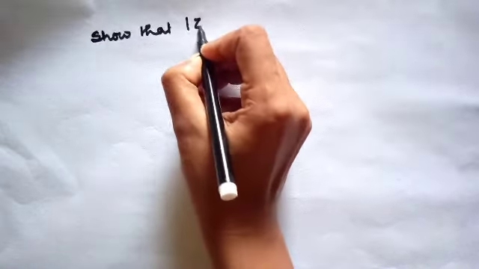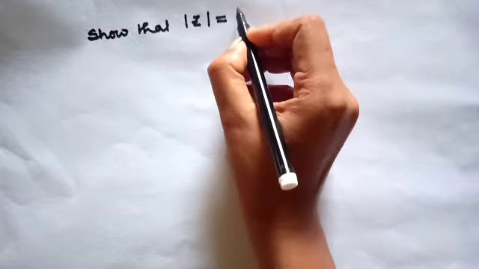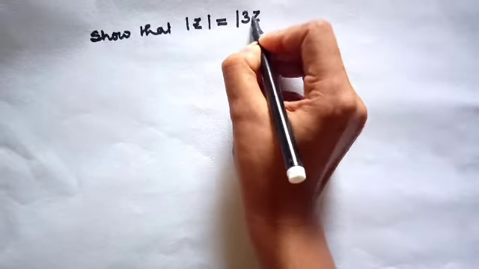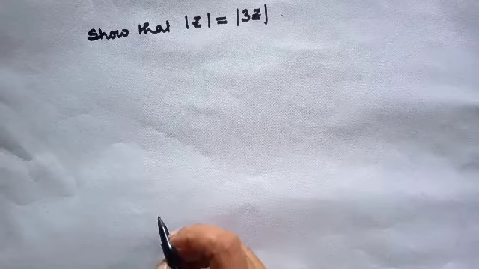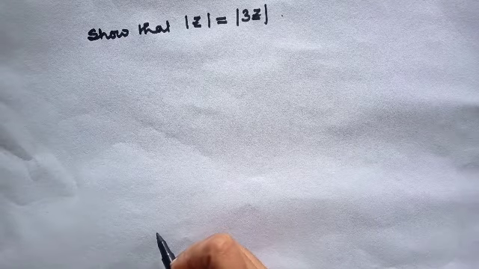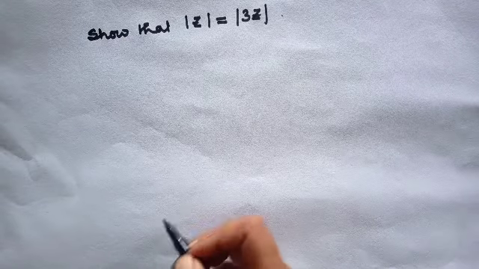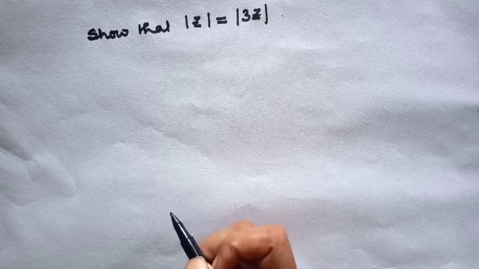the cardinality of Z equals the cardinality of 3Z. How will I prove it? Just think.